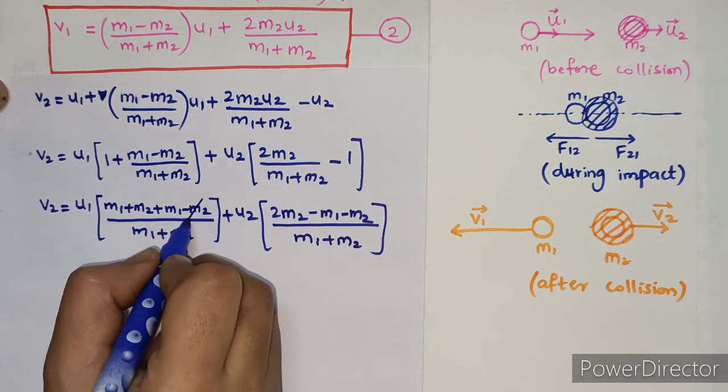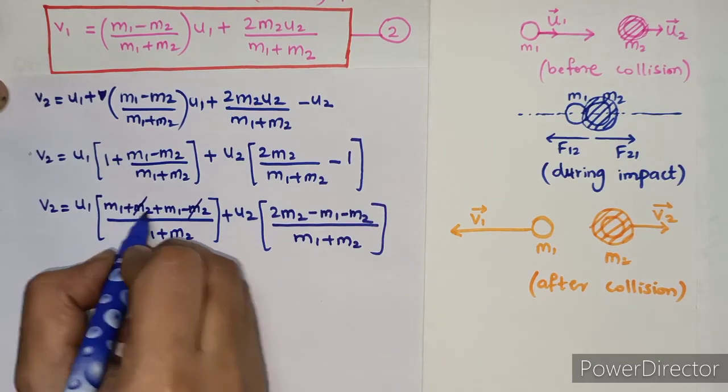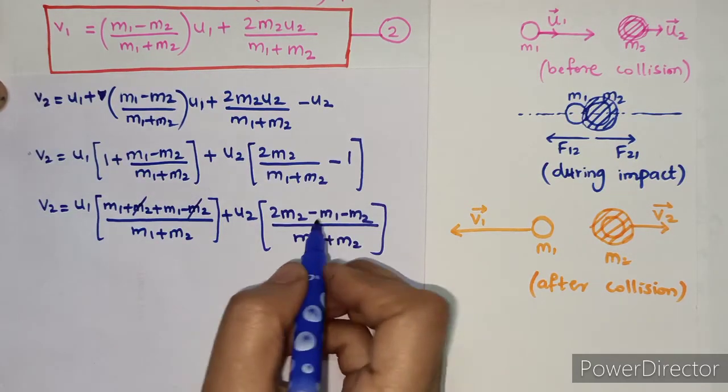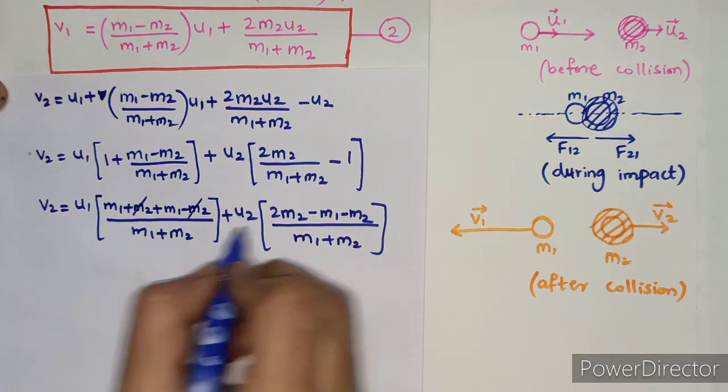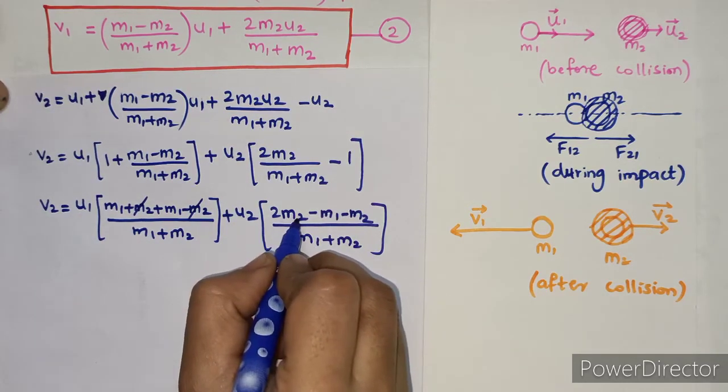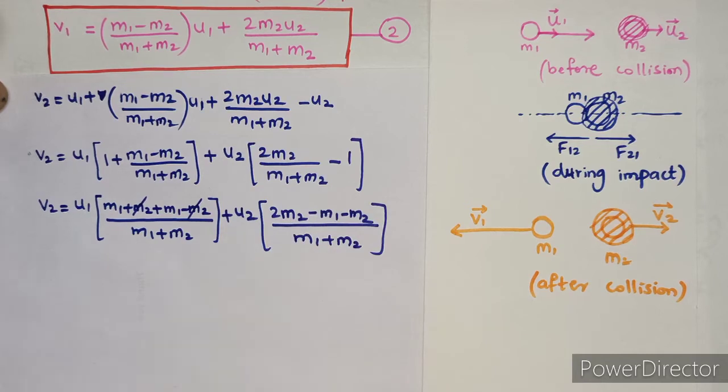Now here plus m2 minus m2 gets cancelled, and also from this bracket 2m2 minus m2 is there, so m2 remains.